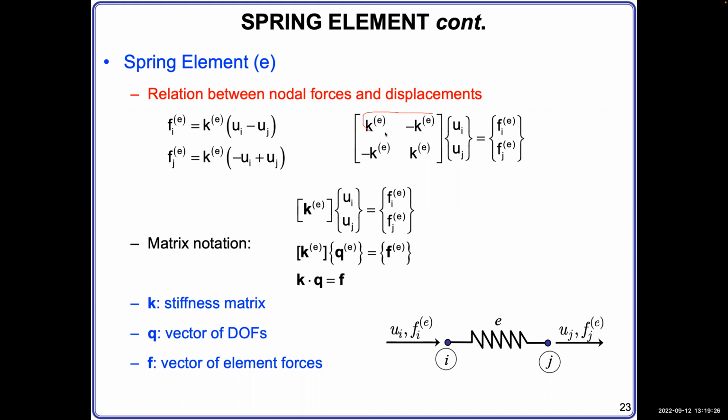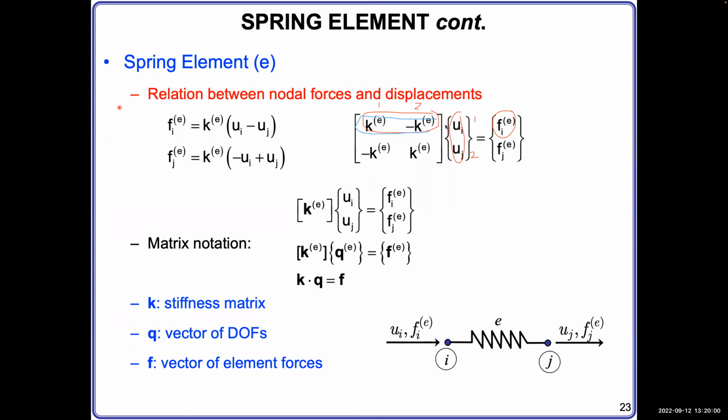You have column number 1, column number 2. That has to match the displacement number. Displacement number 1, displacement number 2. Okay, column number. And then they multiply together and give one force. So the column number corresponds to the displacement number, and the row number corresponds to the force number.